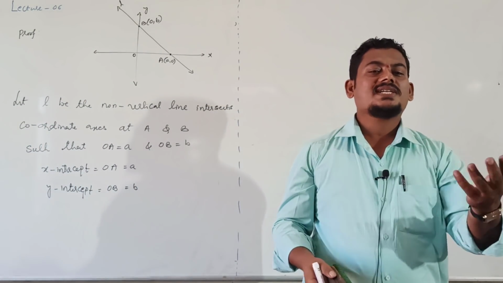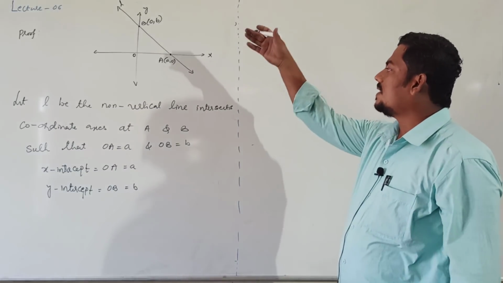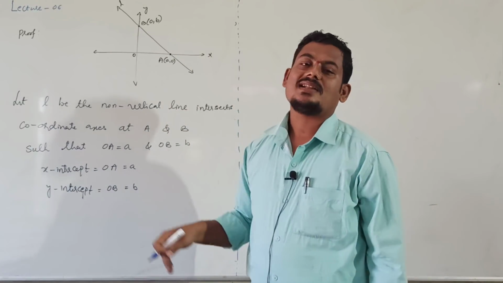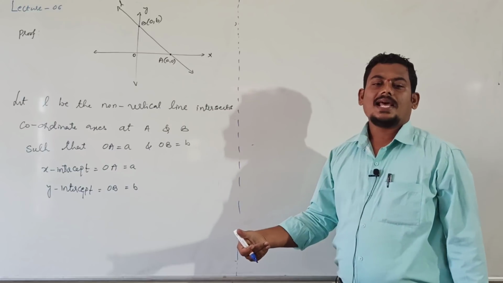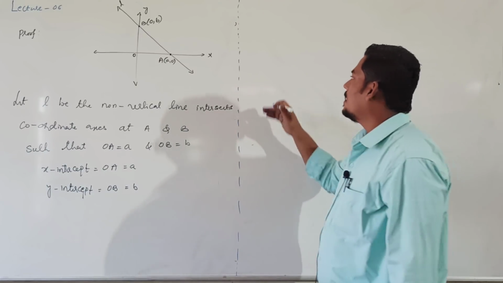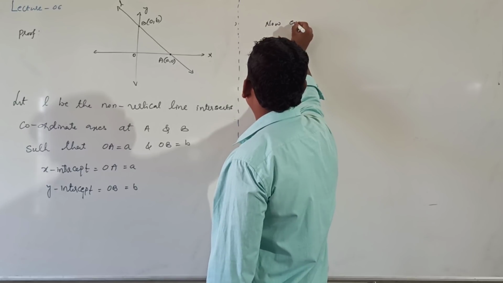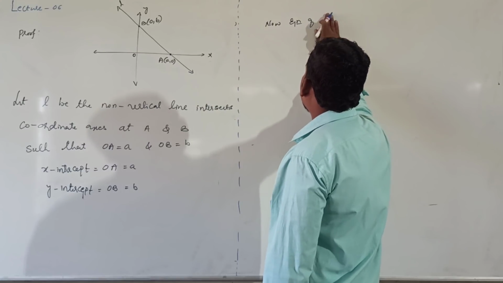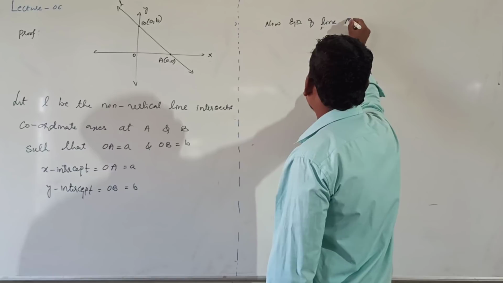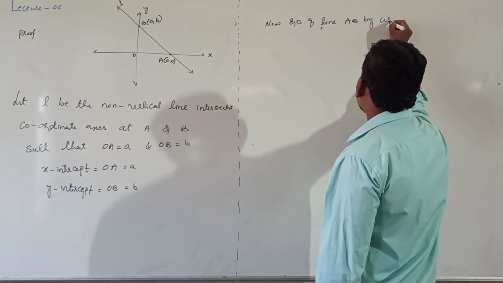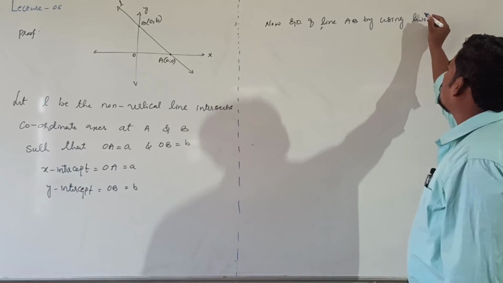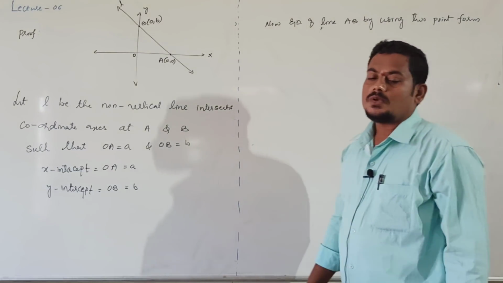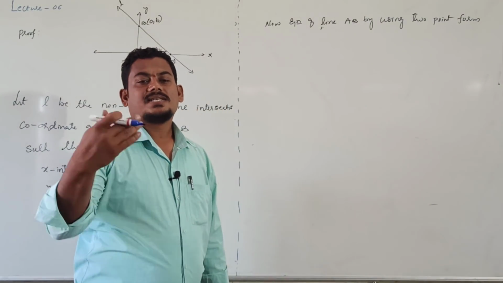Coinciding lines have the same equation and the same slope, right? The equation of AB is the same as the equation of line L, because line L and line AB are coinciding lines. Now, find the equation of AB by using the 2-point form. Already you know how to find the equation of a line passing through 2 points.